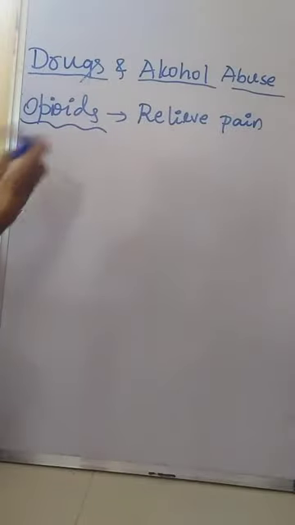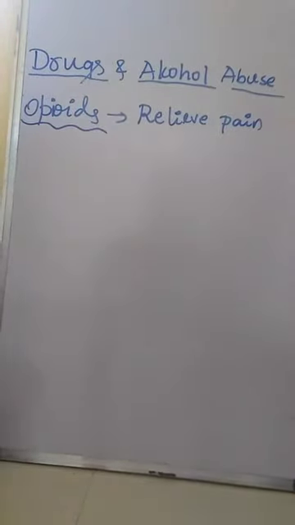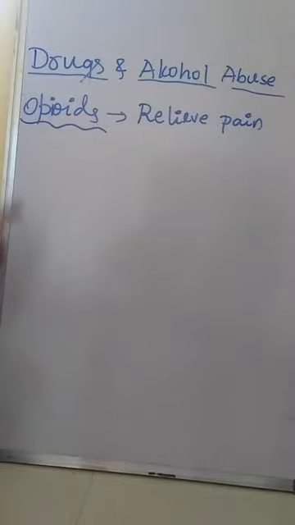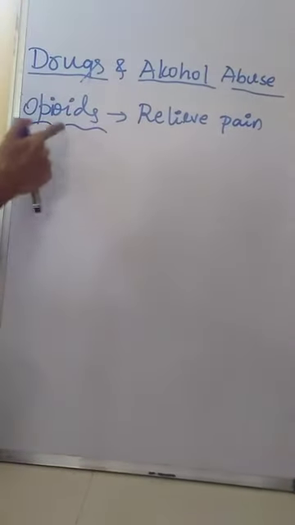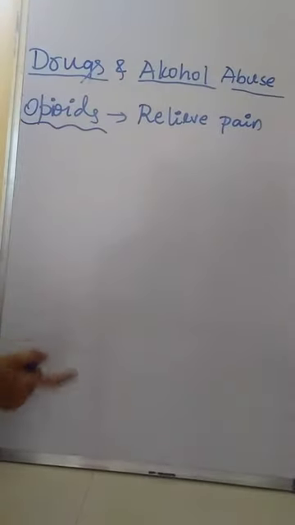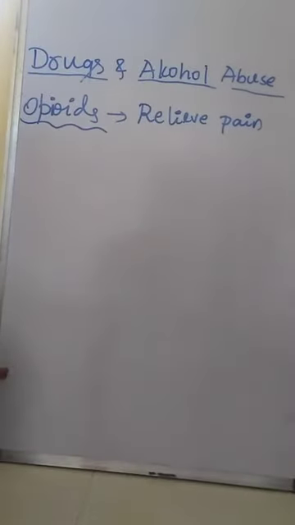After the intake of opioids, they will bind to the opioid receptors. Means it is very specific towards receptors. Opioids always bind to the opioid receptors which are present in the brain and gastrointestinal tract.